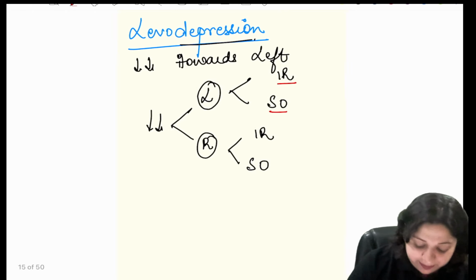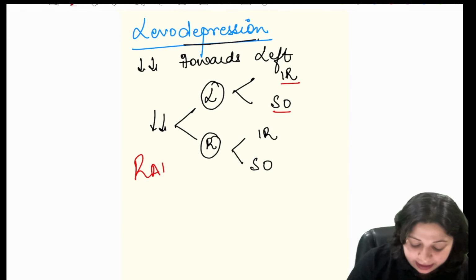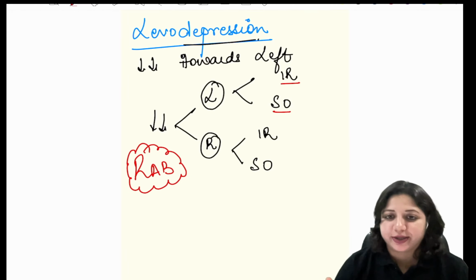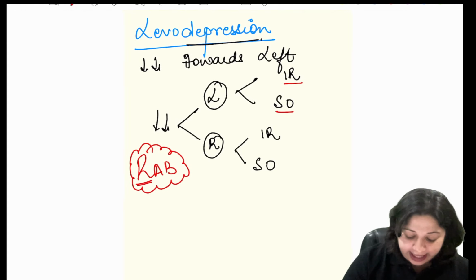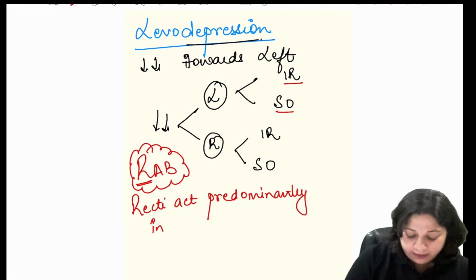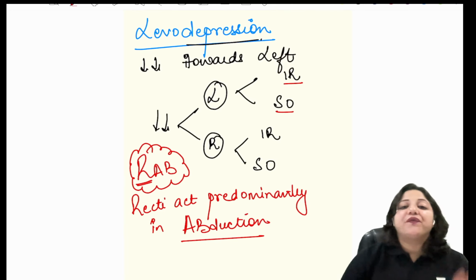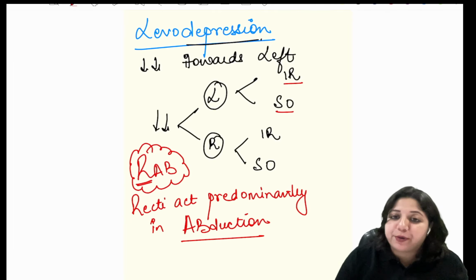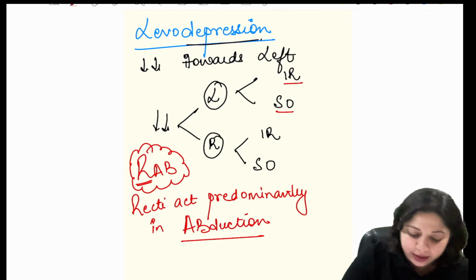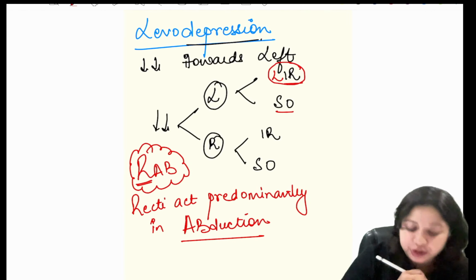The mnemonic to remember is, as I always say, rub. Rub is a Punjabi word for cord. By rub I mean recti. Recti act predominantly in abduction. So when I'm talking of left eye depression in abduction, what would work? Inferior recti would work. So left eye inferior rectus would work.